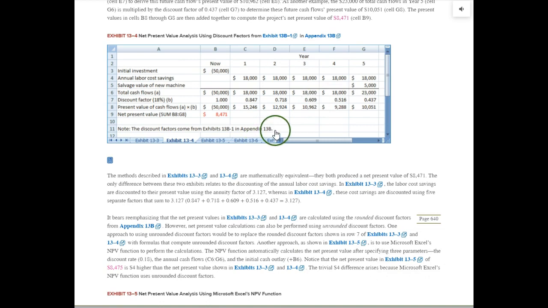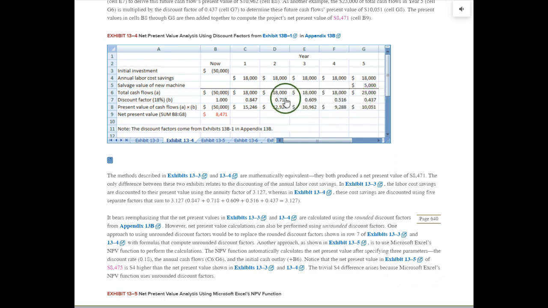And this is showing us that we can get the same number if you want to take 1 year at a time and work through the numbers. There's no reason to, but you could if you wanted to. So, at the end of 1 year at 18%, you have a factor of 0.847. So let's see where these numbers come from. This looks familiar to you. It should be 5 periods, 18%.